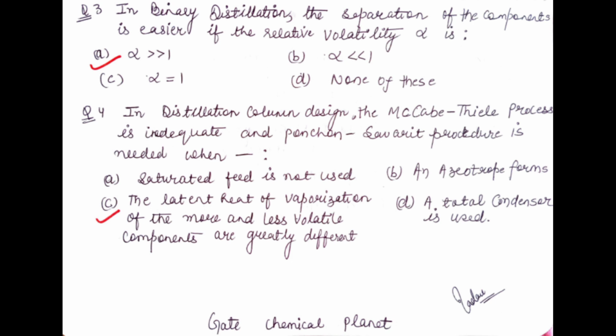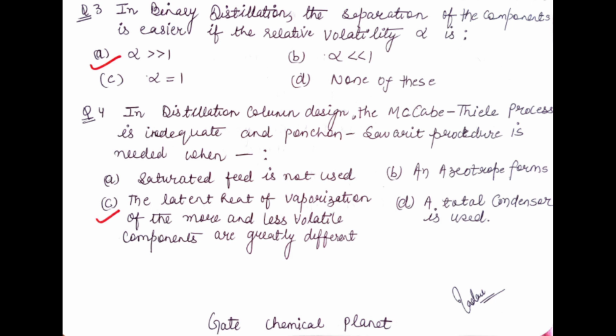Now question number 4. In distillation column design, the McCabe-Thiele process is inadequate and the Ponchon-Savarit procedure is needed when. Here the condition is asked when the Ponchon-Savarit procedure is needed.